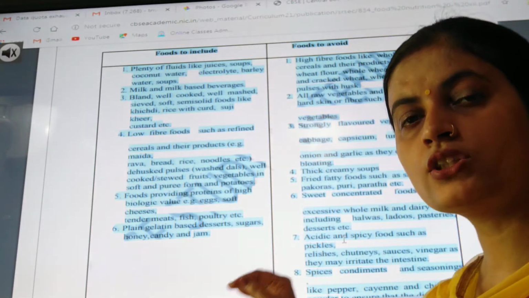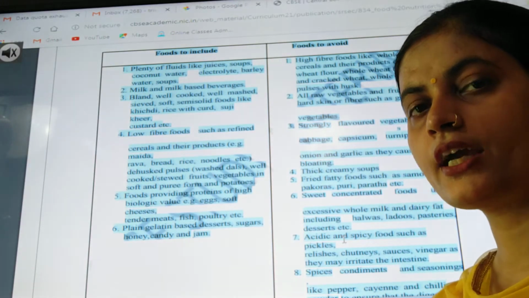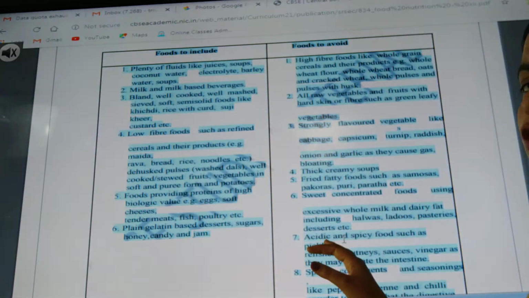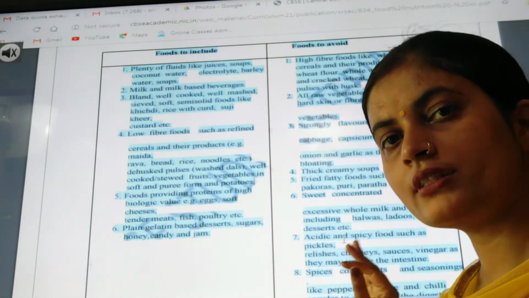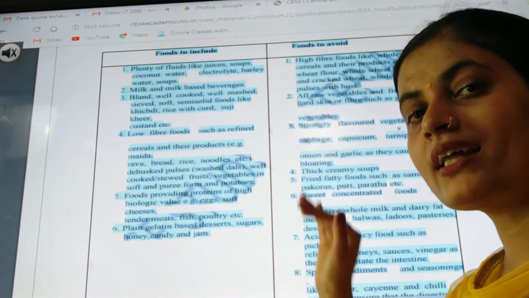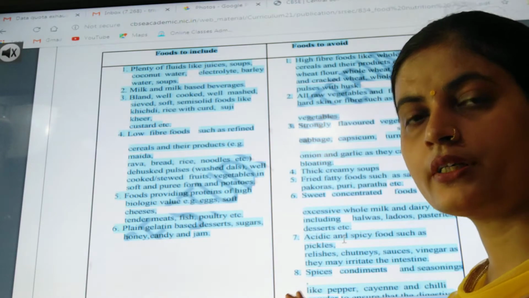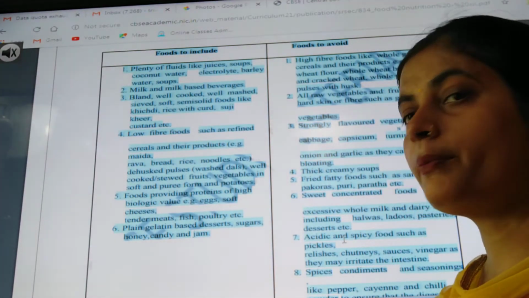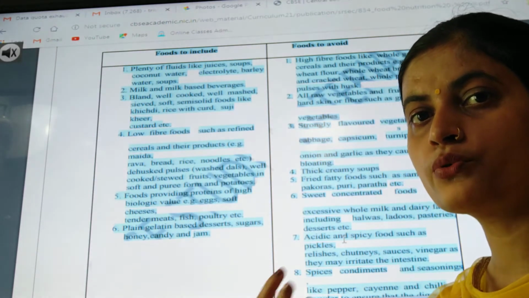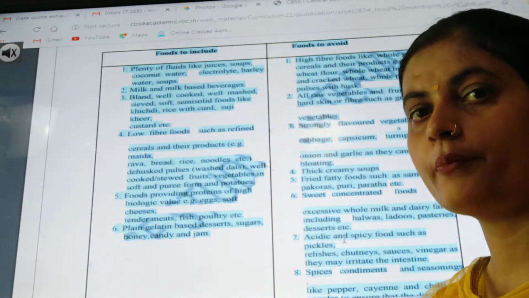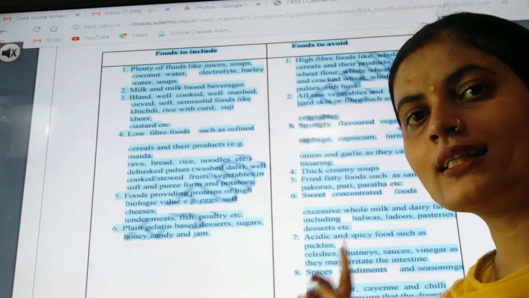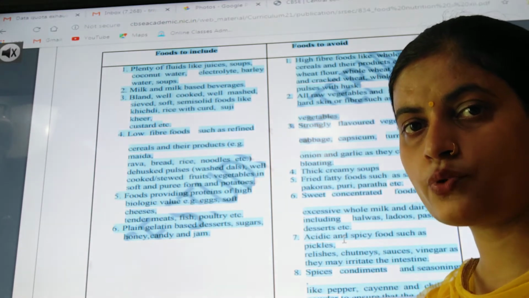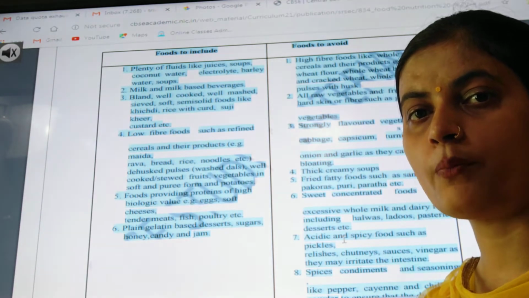Students, here we have a list of food which has to be included in the diet of a patient with subacute fever, and things which we have to skip from the diet of the patient who is having that subacute fever. Why are things included and why are things avoided? I guess you all are familiar with that. It is done so that a person's body can adapt to the nutrients more easily. They can absorb it, they can digest it, while the things are avoided in order to maintain the smooth functioning of the digestive tract so that it can work in a very proper way.